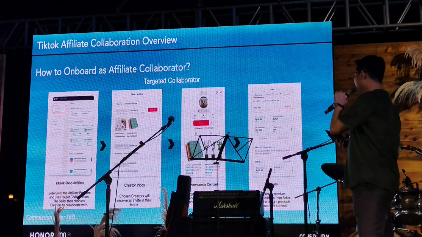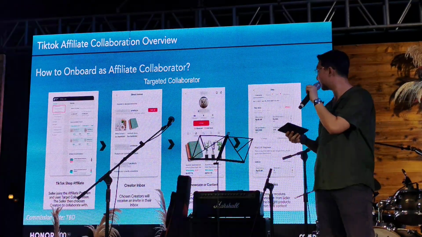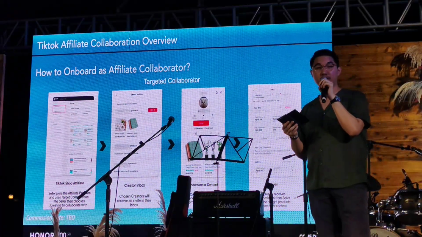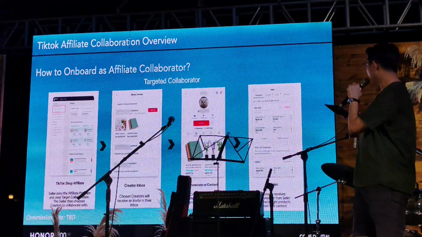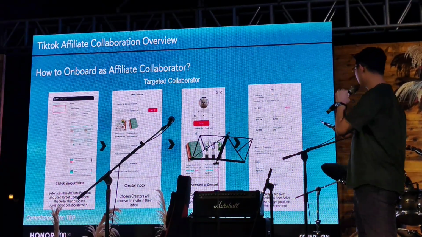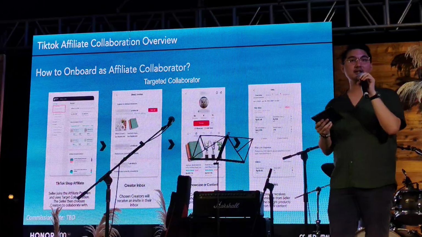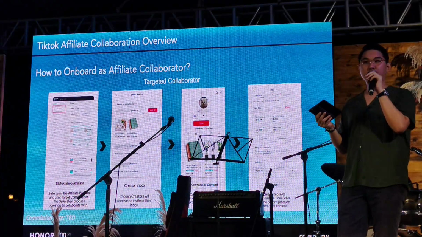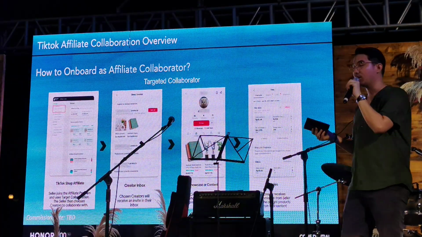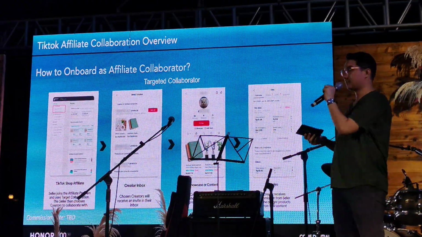So as a TikTok Shop affiliate, you'll receive a notification in your inbox, and it will show what models you can add to your showcase. You'll also have a dashboard to see how much you've earned in commissions and the products you can add to your content. For context, we had some affiliates that already reached up to 50K worth of commissions just for doing our affiliate program. Next slide would be an overview of how the invite would look. Next slide, please.